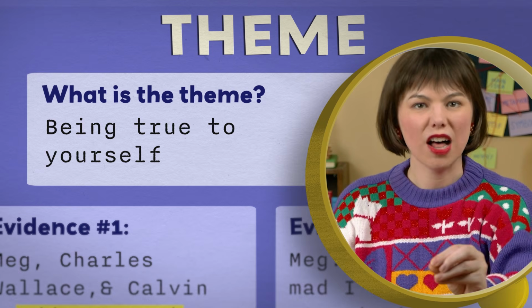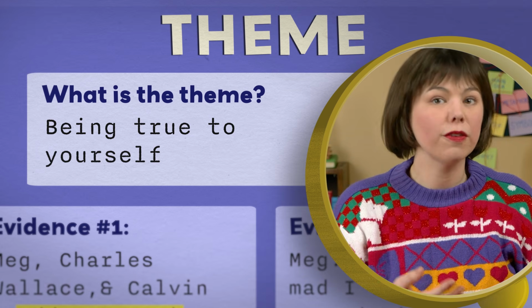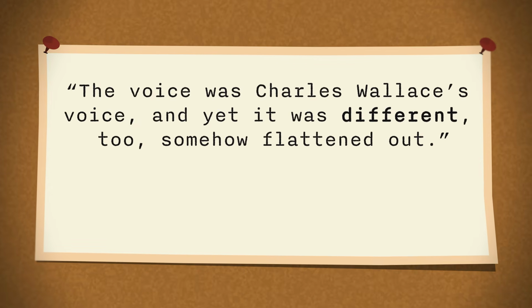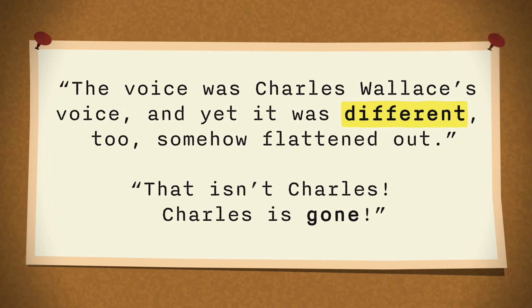Being true to yourself. We all have times when we have to make the tough choice between being ourselves and blending in with the crowd. We can find more evidence of this theme on the planet Camazotz. There, everything is the same. No underwater soccer princess safari parties allowed. When Charles Wallace gets taken over by It, he loses all sense of what makes him unique. We read, "The voice was Charles Wallace's voice, and yet it was different too, somehow flattened out." Meg shrieks, "That isn't Charles! Charles is gone!"